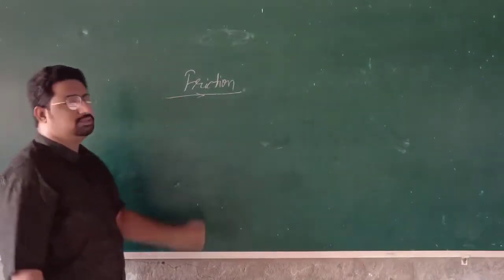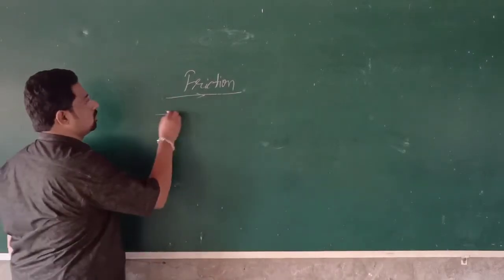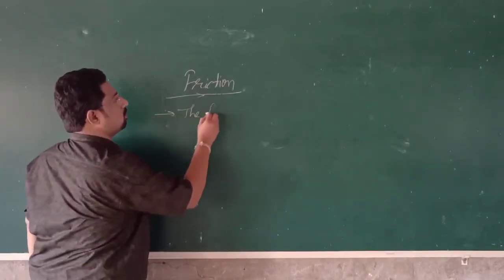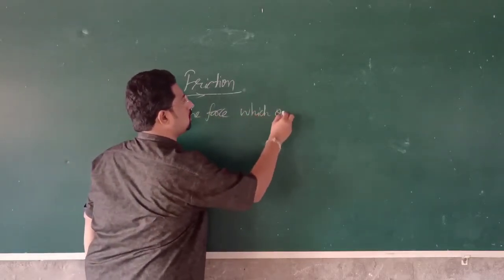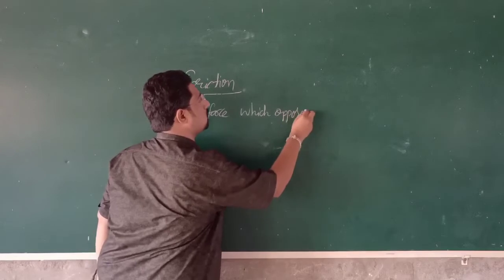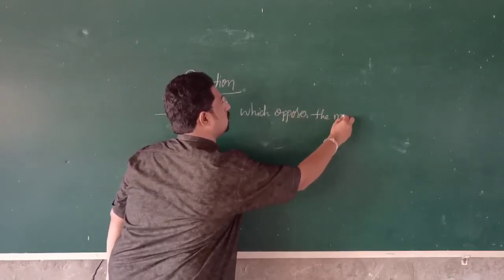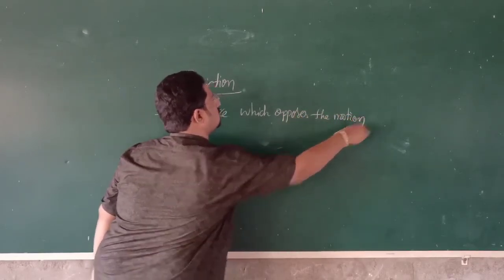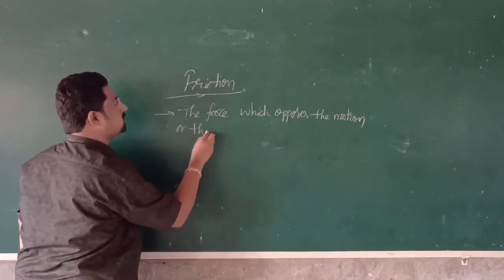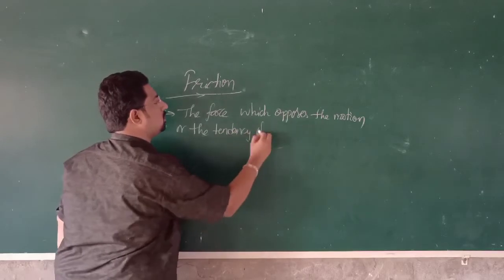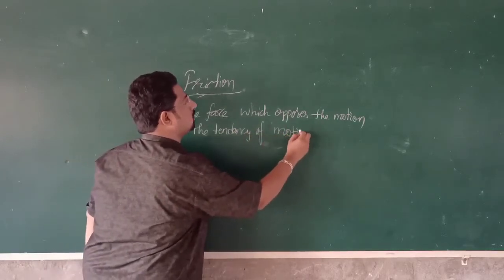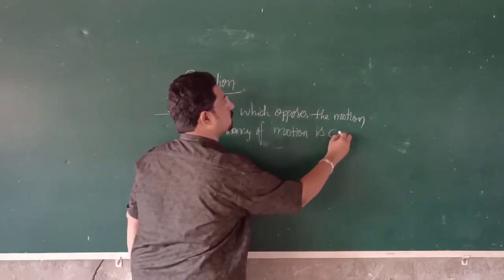So coming to friction, the force which opposes the motion or the tendency of motion is called friction. Tendency of motion is called friction.